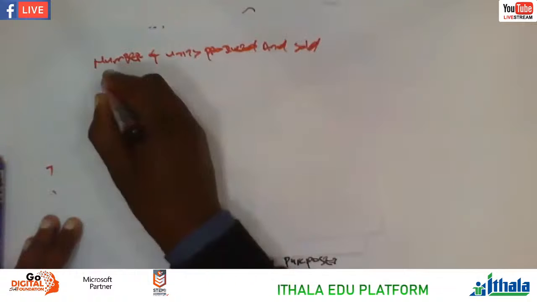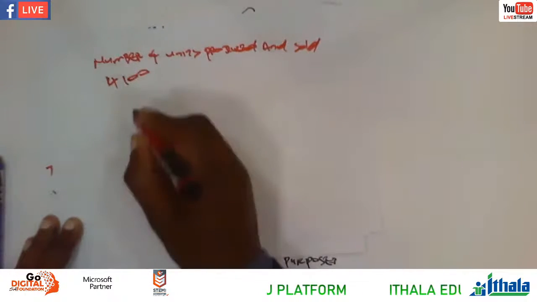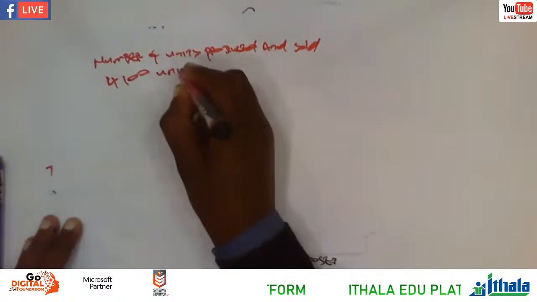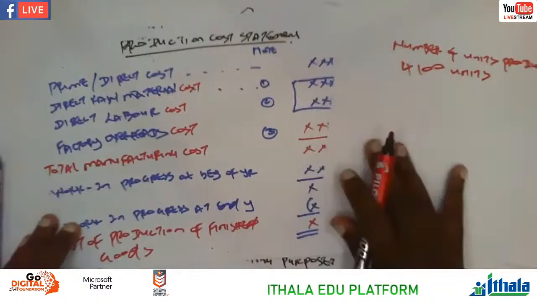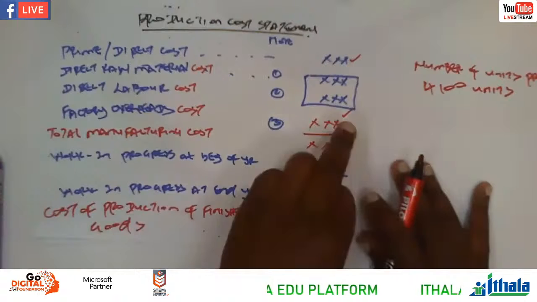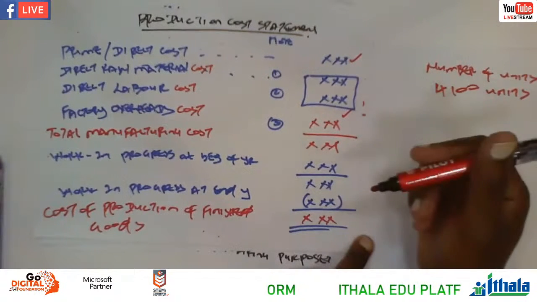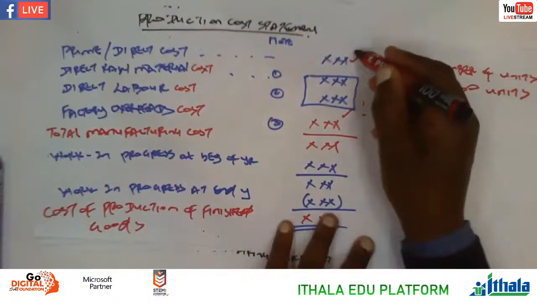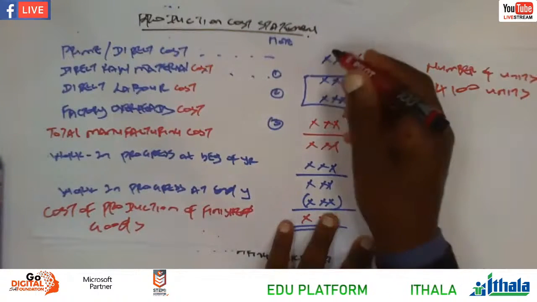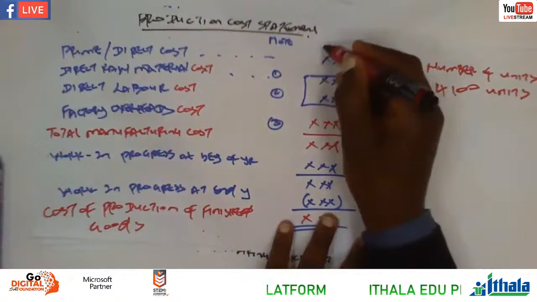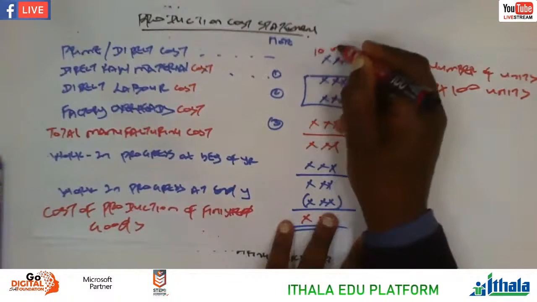Let's say it's 4,100 units. And then now we have to calculate the prime cost per unit. For any per unit, let's say prime cost per unit, you go to the figure of the prime cost. Maybe let's say here on the prime cost, our figure was 10,000.